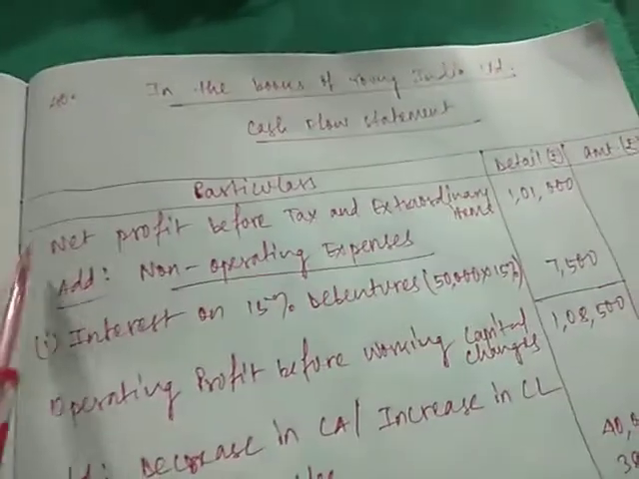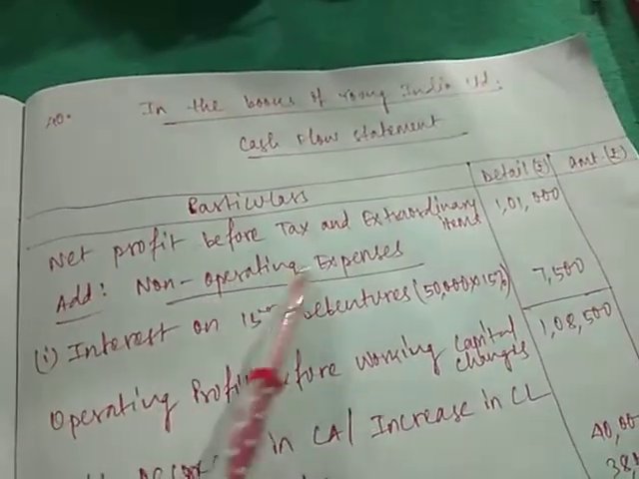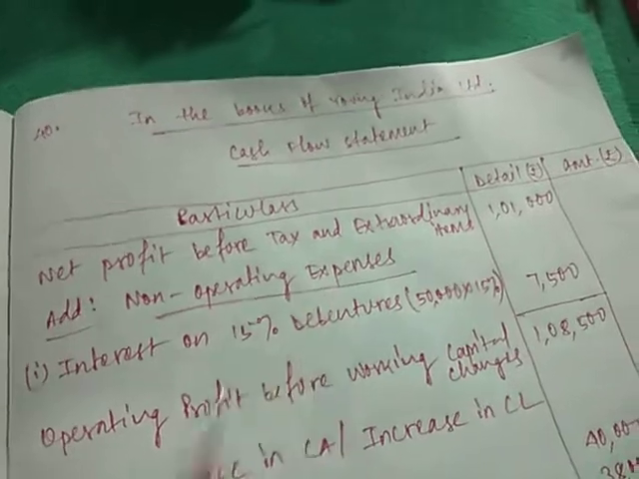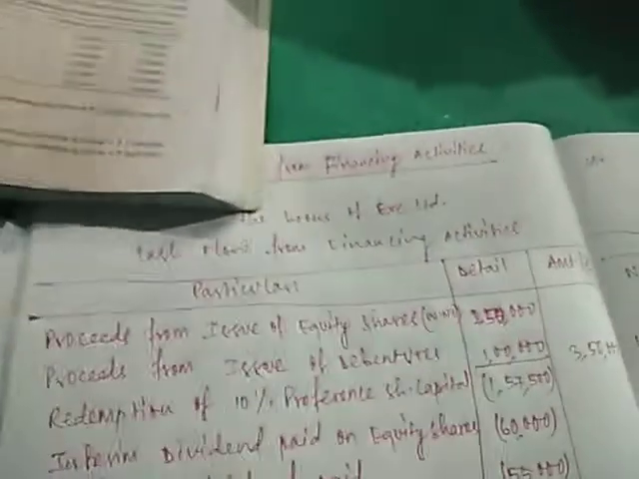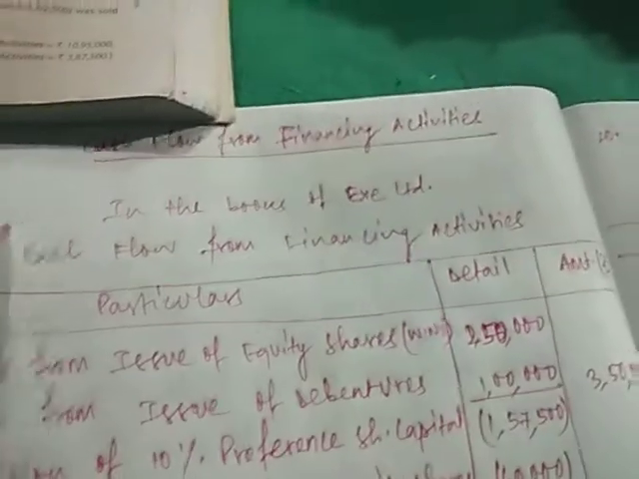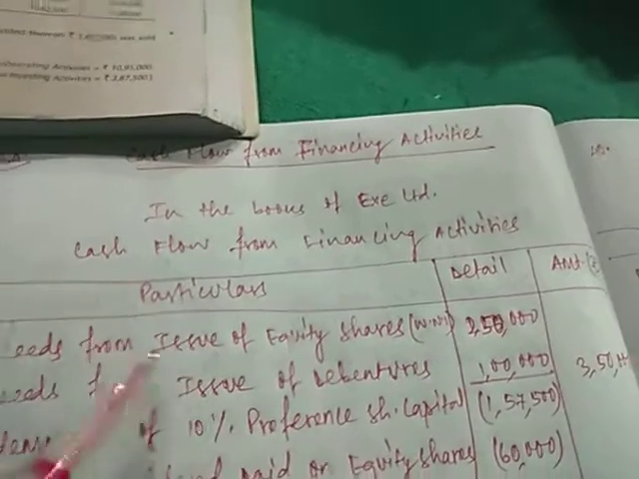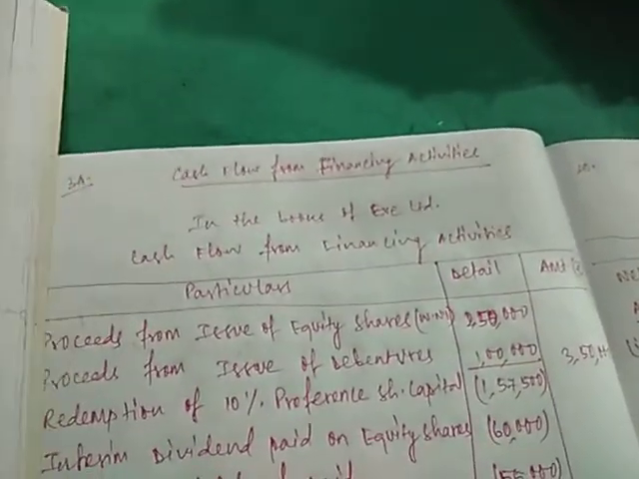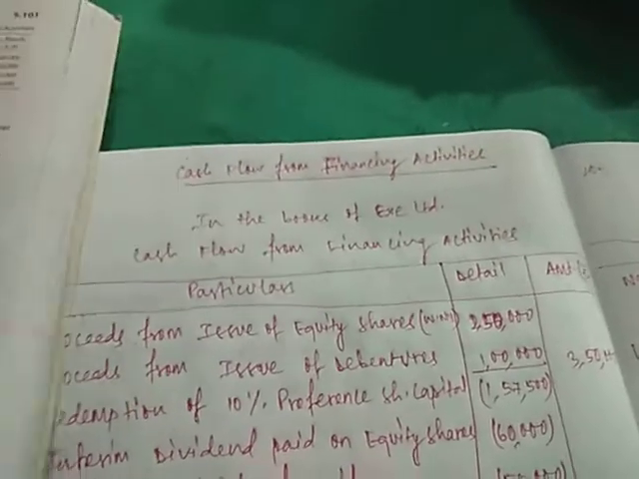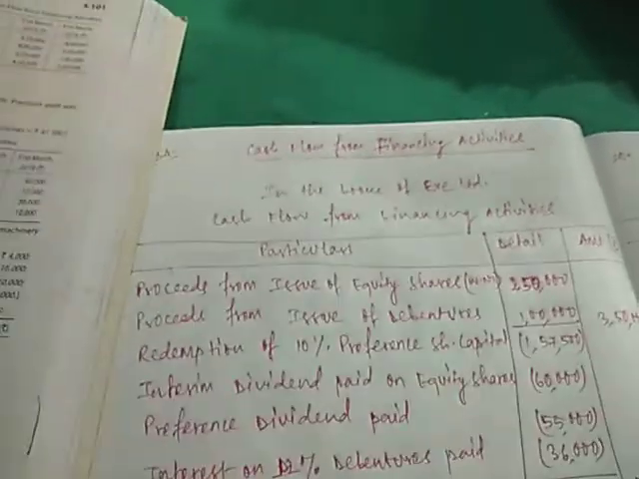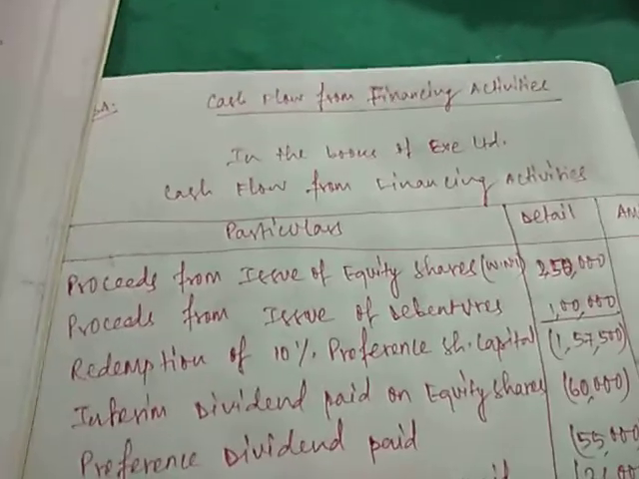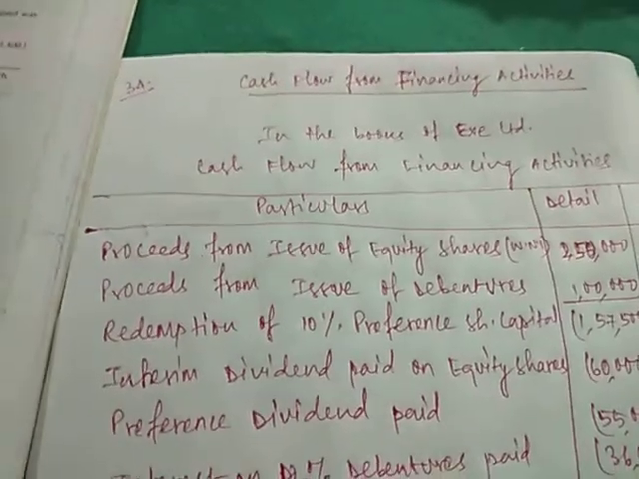First of all, we are beginning with net profit before tax and extraordinary items. Sorry, this is not the solution. In the books of X Limited, you can see here cash flow from financing activities, particulars, detail and amount. Directly we can start here the question, because we are not preparing the operating activities. If you prepare the operating activities, then you need to start from the net profit before tax.